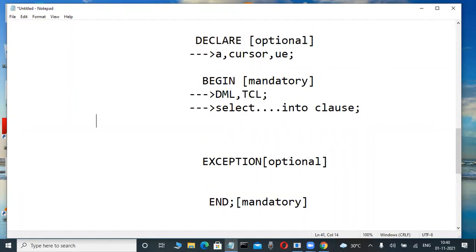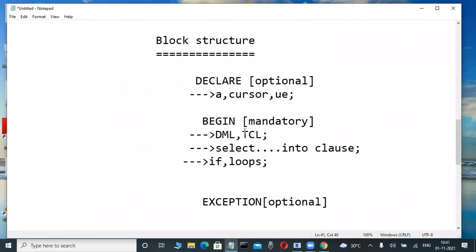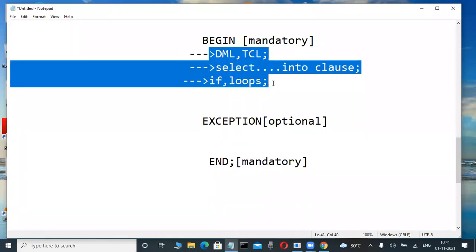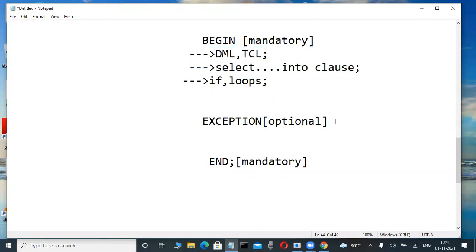Not only that one, here we are using conditional and control statements. Conditional and control statements: if conditions, case statements, and loops are there. Those types of things we are using in this executable section. Not only that, here the exception section is there.